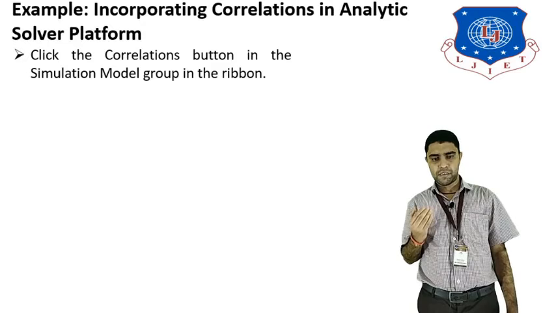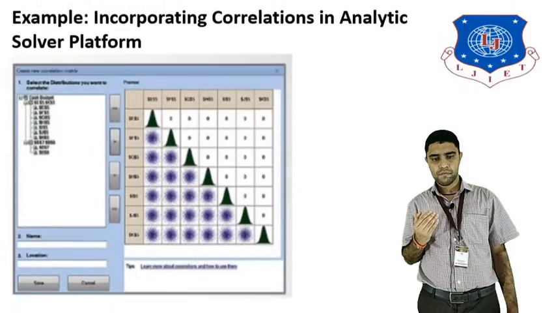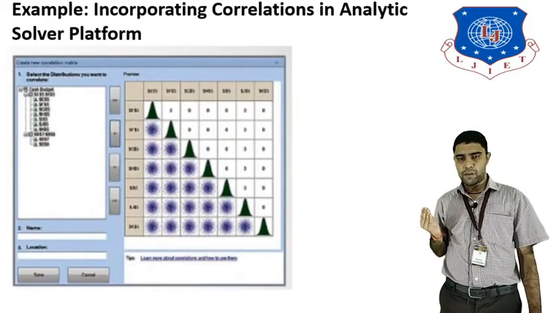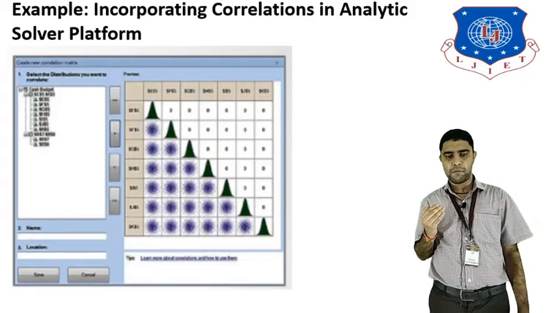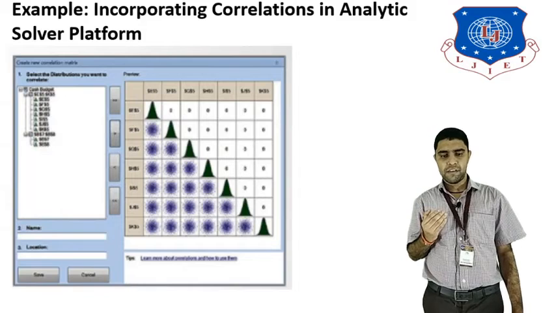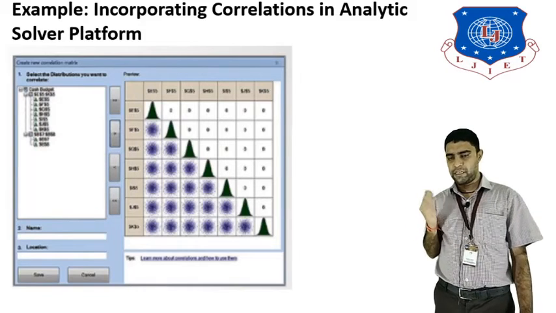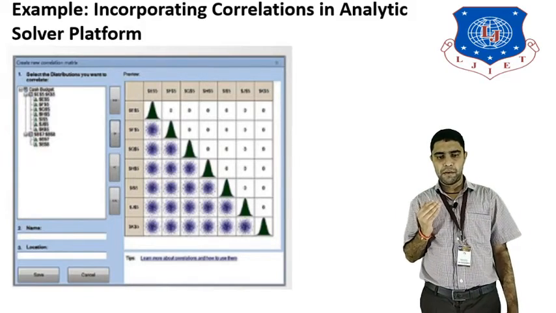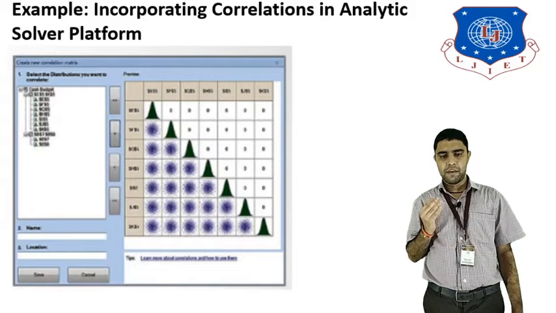Click the correlation button. Incorporating correlation in Analytic Solver Platform. After selecting the correlation, we can see in the figure the initial correlation matrix.